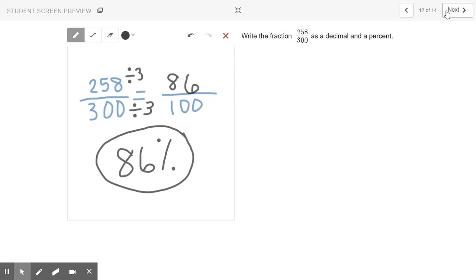Write the fraction 258 over 300 as a decimal and a percent. So in order to make it into percent, I have to make it out of 100. So when I make it out of 100, you divide the top and bottom terms both by 3, so it's 86%. And as a decimal, 86% would be 86 hundredths, which is 0.86. That's how you write it as a decimal.